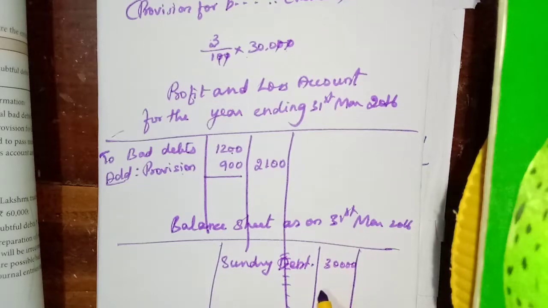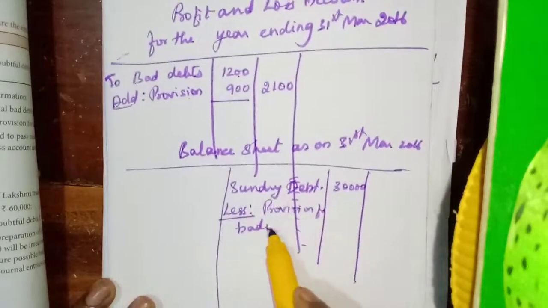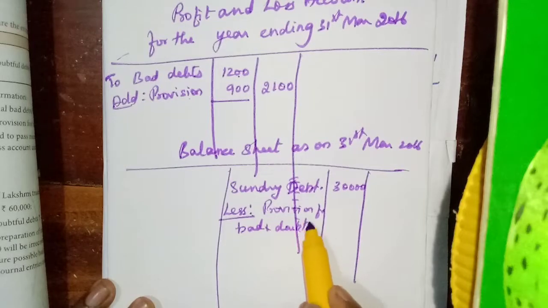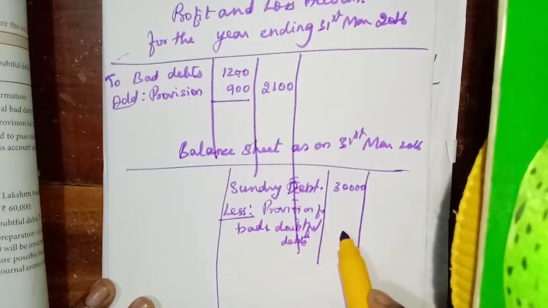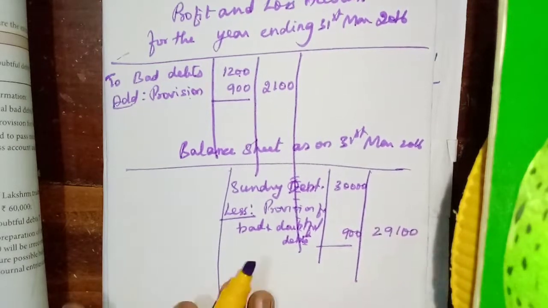Now you need to reduce this provision: less provision for bad and doubtful debts, 900. The net amount is 29,100. This is the presentation.